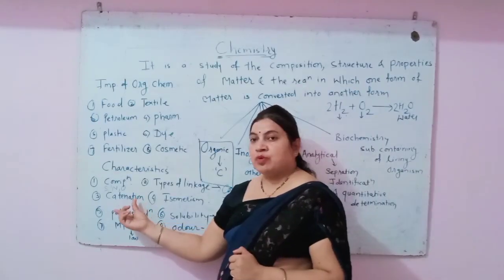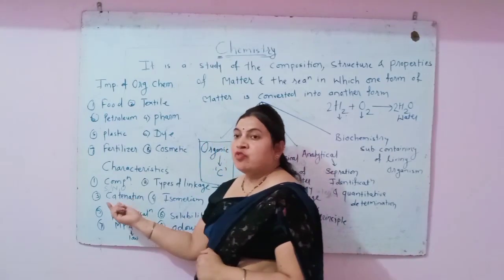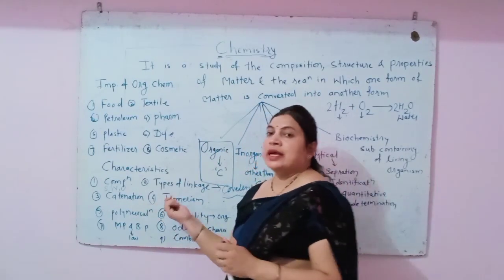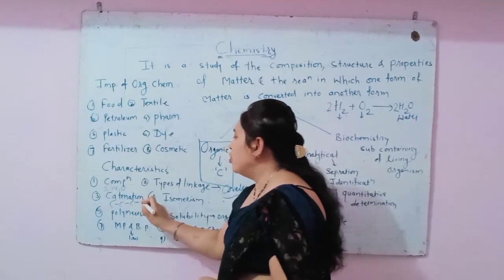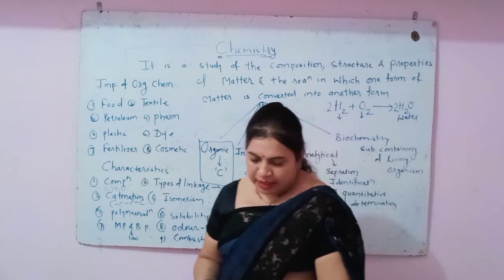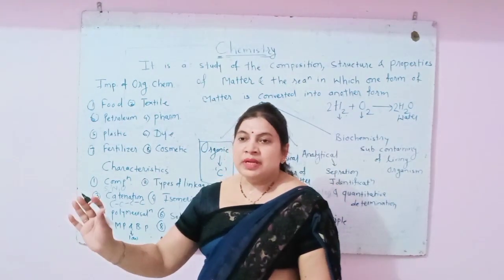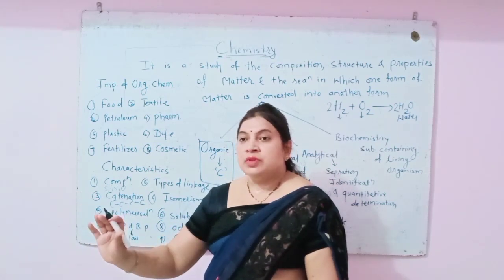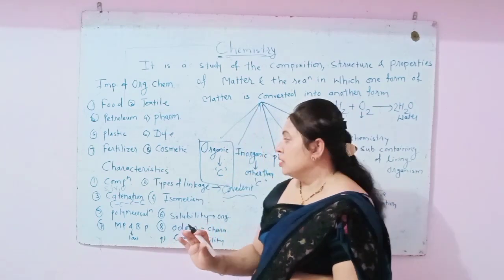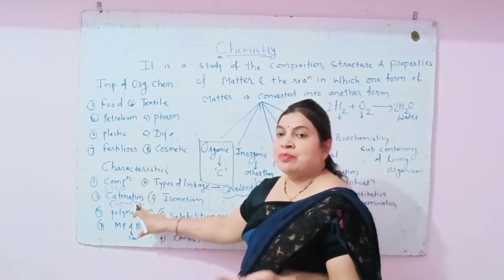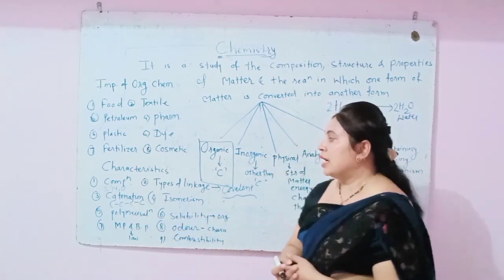Then the catenation property, this is the special type of property given by carbon. So it forms the linkage of carbon and carbon. So this is the special property that is called the catenation property. There is the combination of carbon to form ring chain or branch chain carbon. Catenation is a special property which gives ring chain or branch chain carbon compounds.